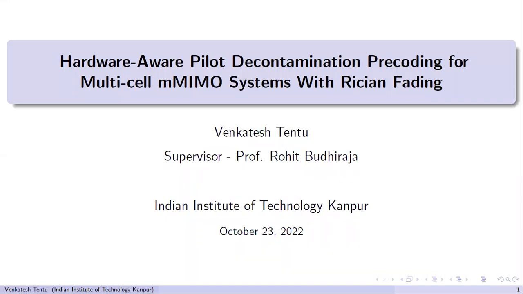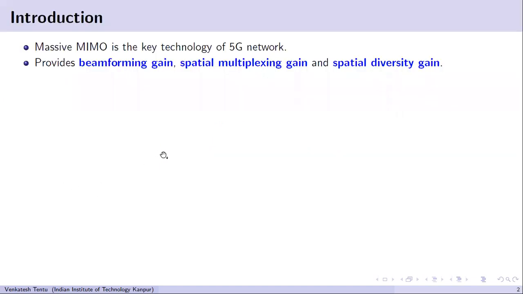Hello everyone. I am going to present our paper titled Hardware-Aware Pilot Decontamination Precoding for Multi-Cell Massive MIMO Systems with Rician-fading. Massive MIMO is the key technology of the 5G wireless network. It provides beamforming gain, spatial multiplexing gain, and spatial diversity gain.